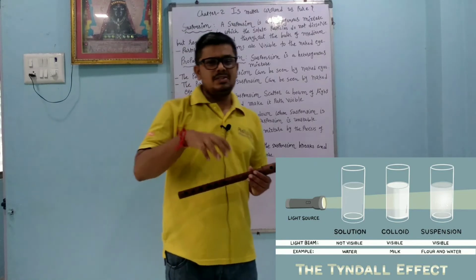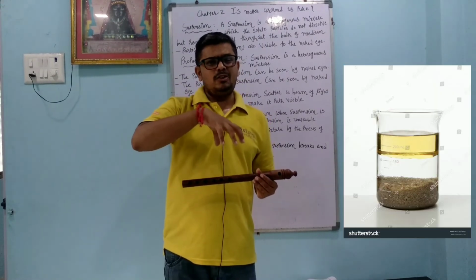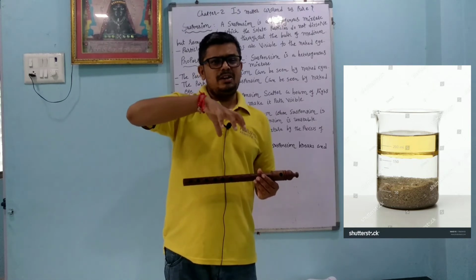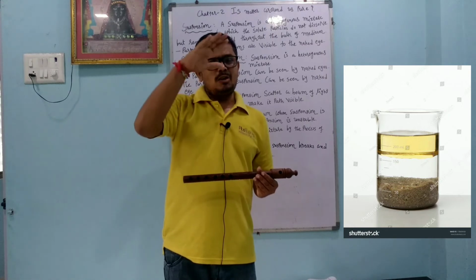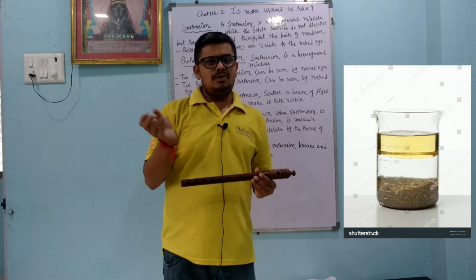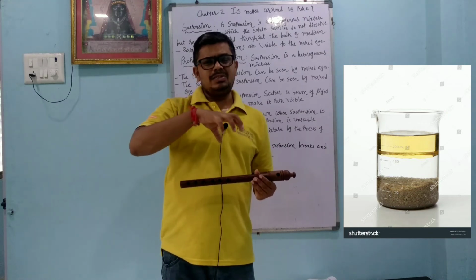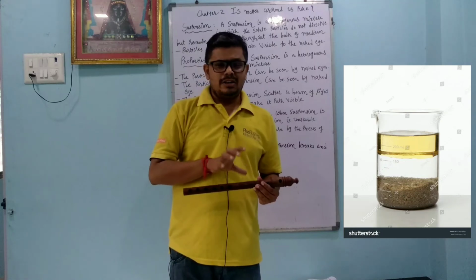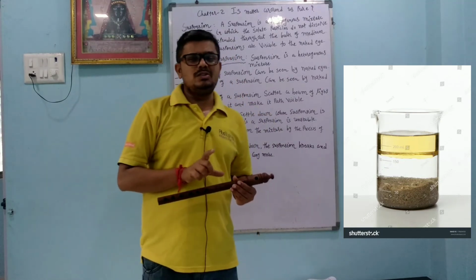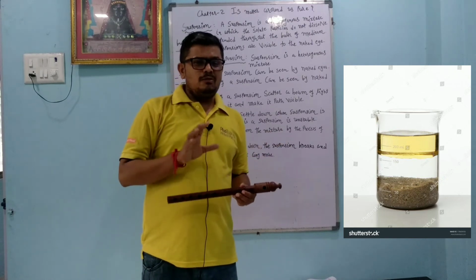The solute particles settle down when a suspension is left undisturbed, that is, a suspension is unstable. When we add chalk in water, for a few minutes it will remain suspended, with all the particles moving in the solution, but after some time the chalk particles settle down. In the same way, soil particles remain suspended and then settle down. So a suspended solution is unstable, whereas a true solution is stable. It will remain for a long time.